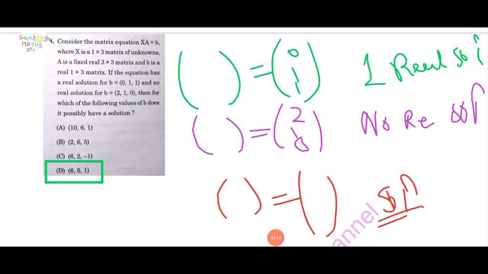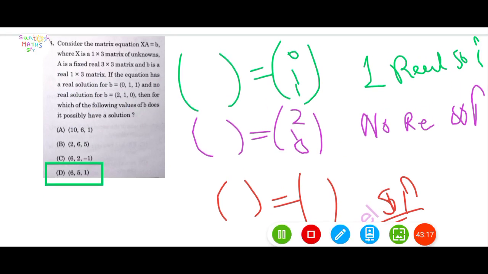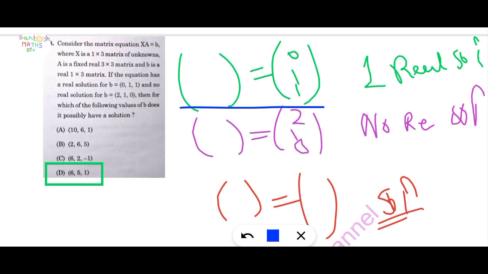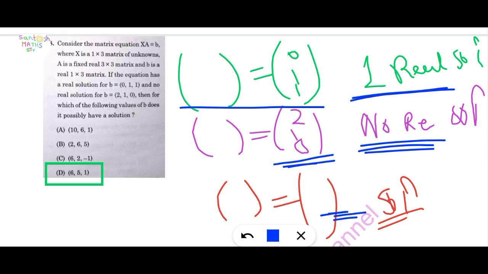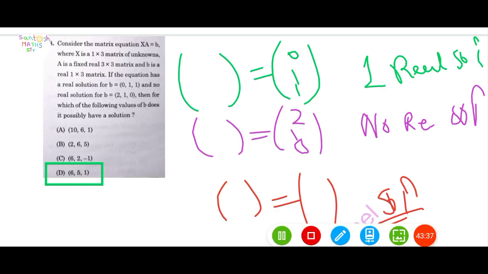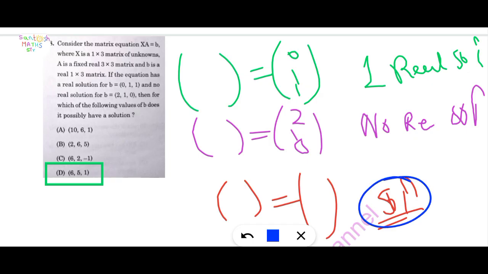Here, first of all, write the matrix. It is given that for B equal to (0, 1, 1), we get a real solution, and if B is equal to (2, 1, 0), we get no real solution. Now check which option for B is correct. Here, in option 4, it has a solution.